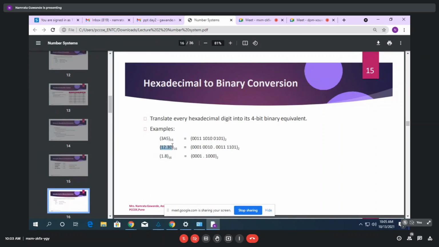For this particular one, there is the integer as well as the fractional part. For the integer part, 12 in terms of 4 bits, so total 8 bits you can see, right? For 1, the 4-bit binary form, for 2, the 4-bit binary form, and after that for 3 and for D. So this is hexadecimal to binary.